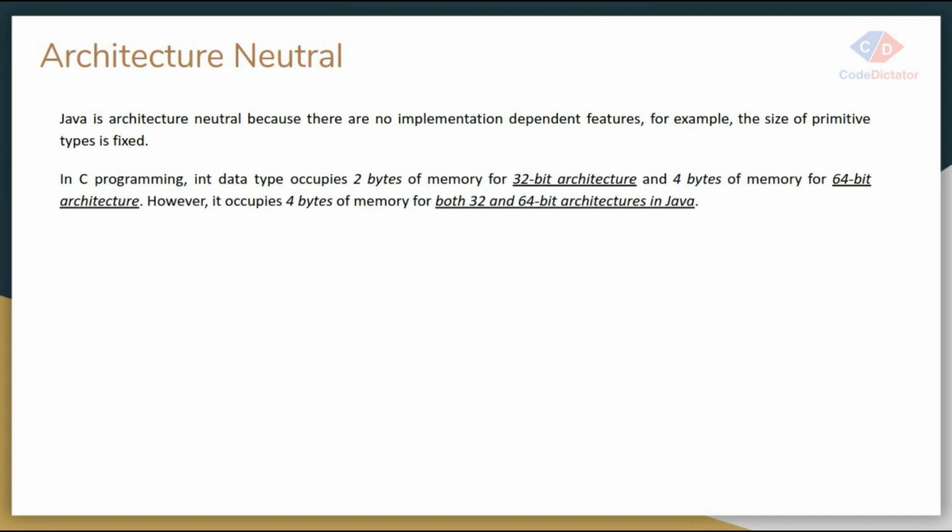Architectural neutral. This is one important feature of Java. Just take an example. In C programming, take the int data type. It occupies 2 bytes of memory in a 32-bit architecture, but it takes 4 bytes of memory in a 64-bit architecture. But in Java, if you are creating any integer variable, it takes only 4 bytes whether the system is 32-bit or 64-bit architecture. Because when Java was developed, they already knew that in the future there might be different variations of operating systems and their bit sizes.